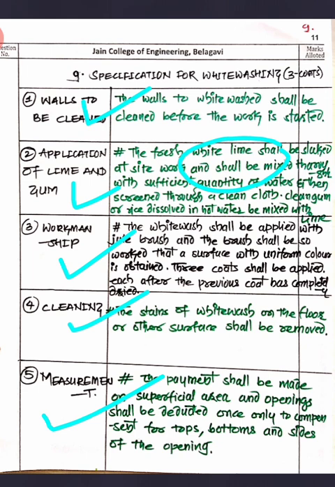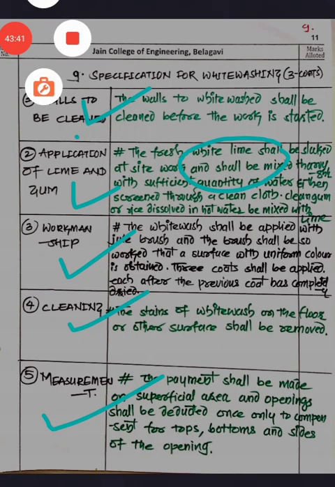The payment shall be made on the superficial area, and opening shall be deducted once only. No, once only the opening you have to deduct, because you have to compensate the door, whatever opening, top, bottom and sides will be there, that also you have to compensate. So you are going to deduct at once only. So this is all about the specification of whitewash.